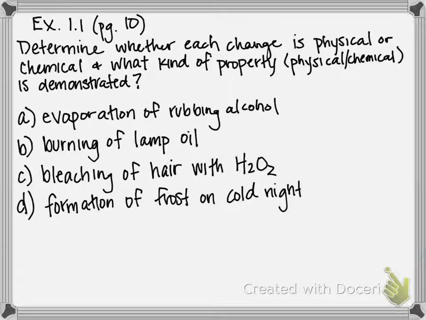All right, here we have example 1.1 found on page 10 of your textbook, and the question reads, determine whether each change is physical or chemical and what kind of property, either physical or chemical, is demonstrated. So for A, we have the evaporation of alcohol. Now, evaporation is an example of a phase change between liquid going to gas.